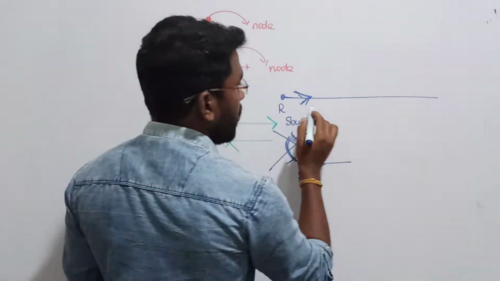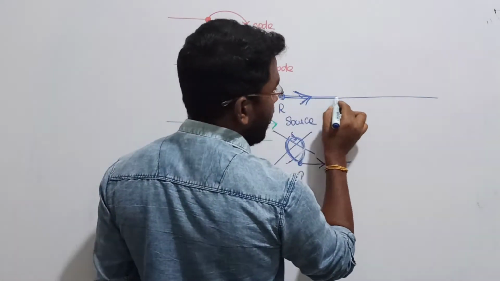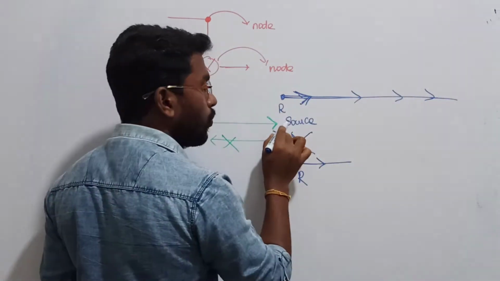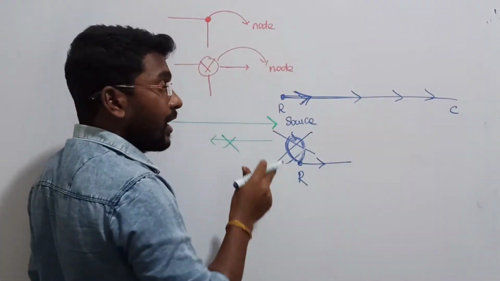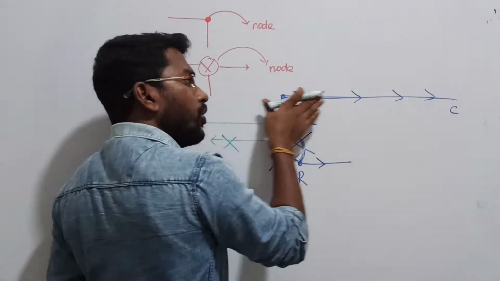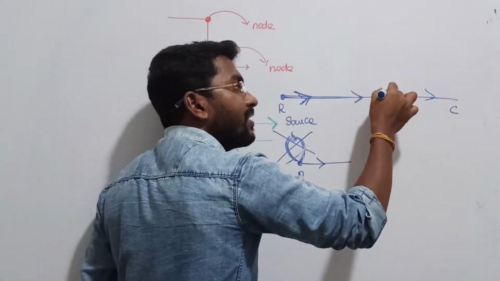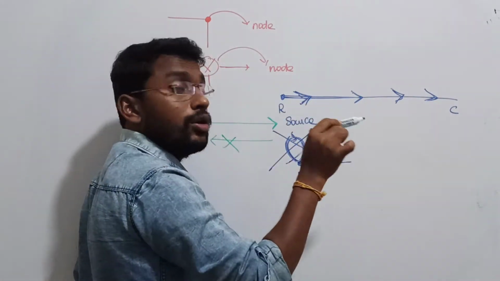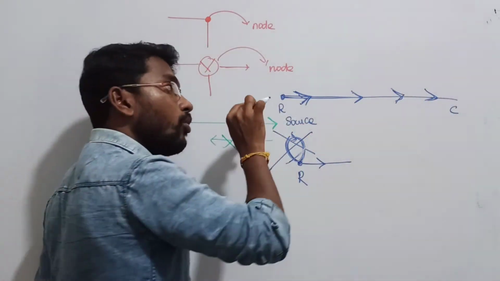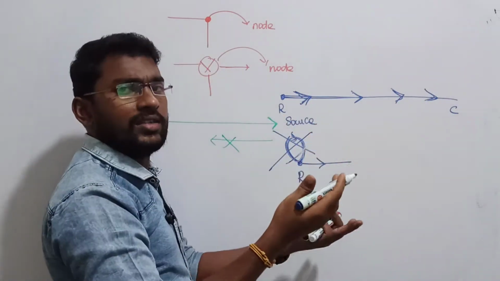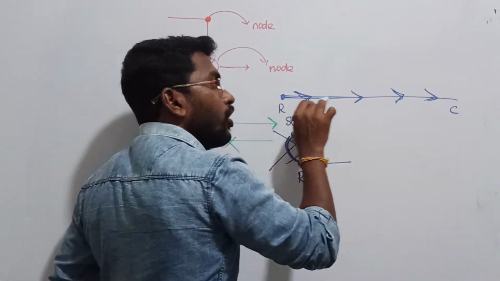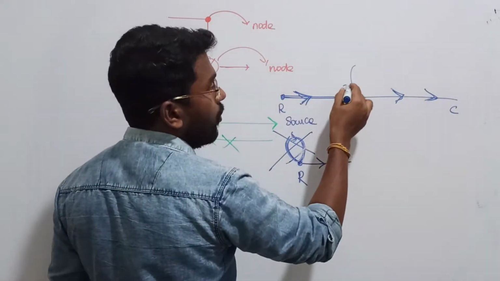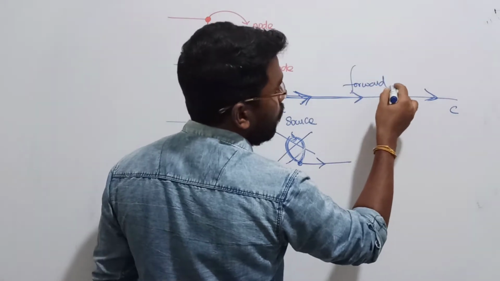And the second thing is, if there is a line, right? If there is a line given like this, directed from the input line to the output line, you can just track the path. Arrow marks will be given. If the arrow marks in some branches show the path from the input to the output, they are called a forward path. That branch is called a forward path, right?